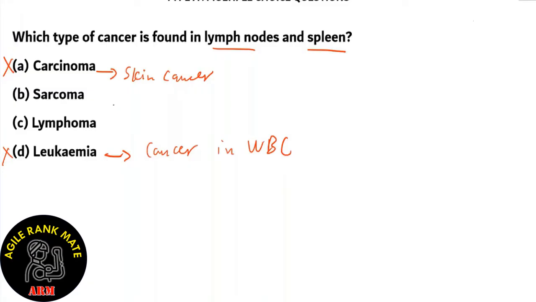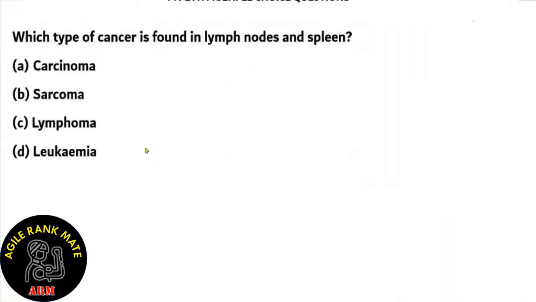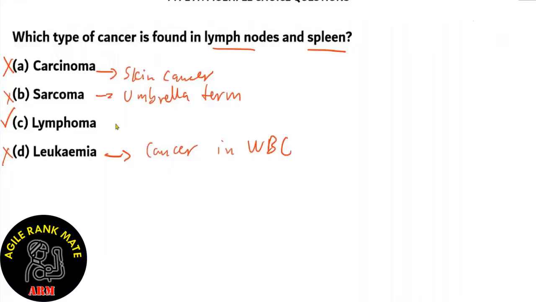Option B, sarcoma. Now, this term sarcoma is an umbrella term. Now, that means this is used for many kinds of cancer, such as bone cancer, but they do not include the cancer found in lymph nodes and spleen. So option B is incorrect. The right answer is option C, lymphoma. Lymphoma means cancer in the lymphs. So since lymphs are found in the lymph nodes, so option C, lymphoma, affects the lymph nodes and the spleen. So lymphoma is the type of cancer found in lymph nodes and spleen.